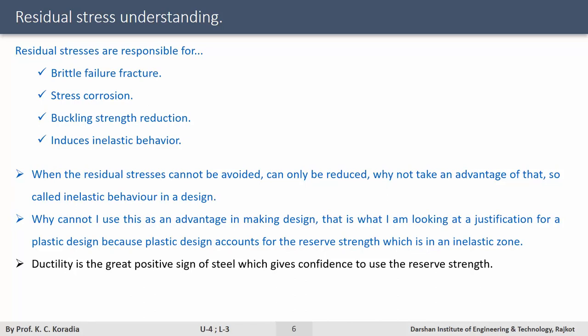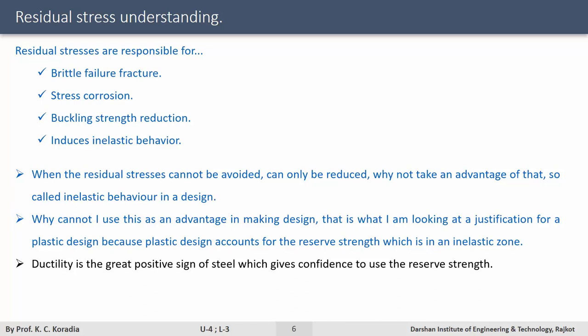If I am loading the material beyond the first yield point, it is the guarantee that the material will not fail until it reaches a specific strain value, which is a multiplier of the elastic strain value, what we have called the ductility ratio.